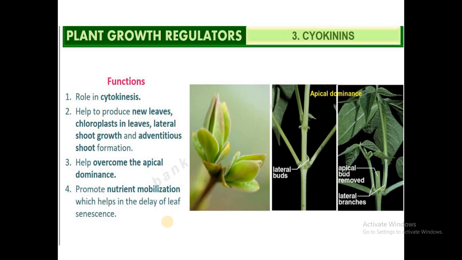Then the physiological effects of cytokinin. Cytokinins are known to induce cell division. They cause morphogenesis in the callus. That is why they are very useful in tissue culture. They are involved in differentiation of chloroplasts from proplastids, lignification of tracheids, development of the cambium, lateral shoot growth, and adventitious root formation. That is why they are very helpful in the growth of the plant, and they initiate growth of the lateral buds, as I have said, even in the presence of the apical bud.